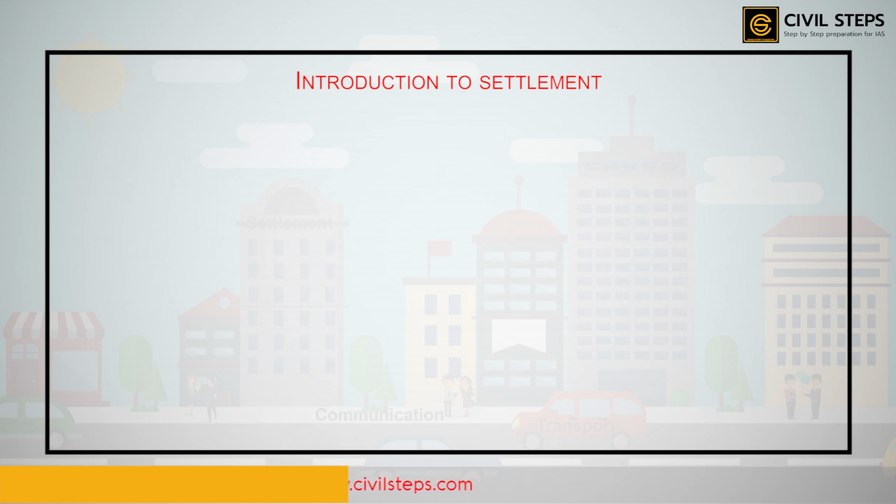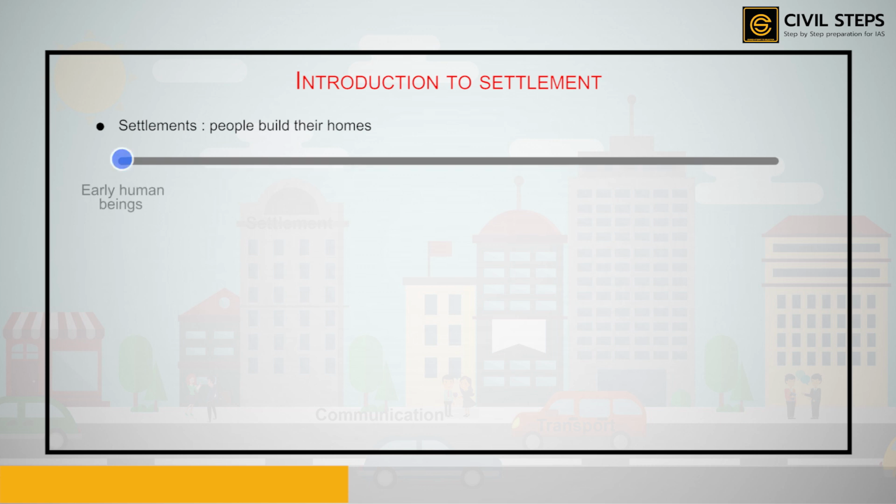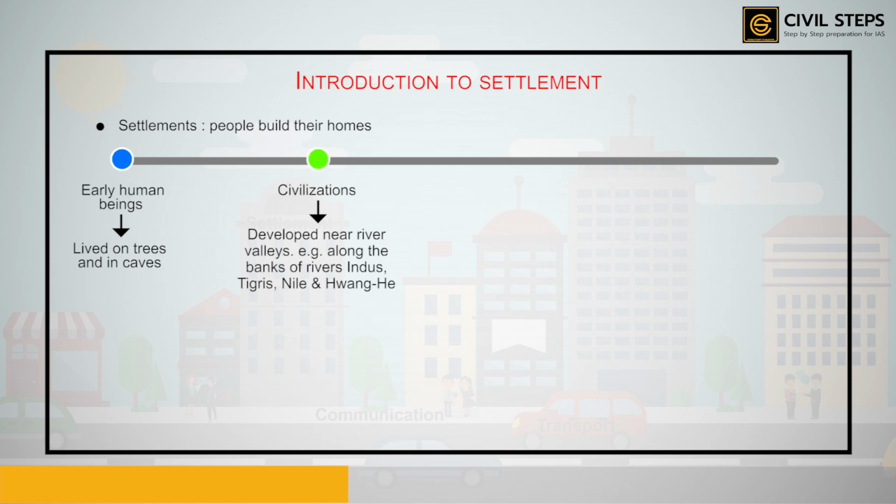What do we mean by settlement? Settlements are places where people build their homes. Early human beings lived on the trees and in the caves. Settlement therefore flourished and civilizations developed near river valleys. For example, the civilization that grew along the banks of the river Indus, Tigris, Nile, and Huang He.